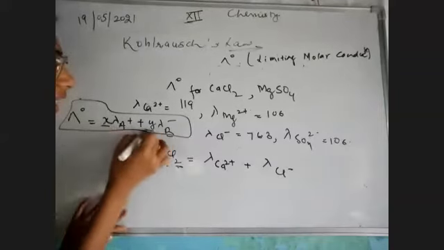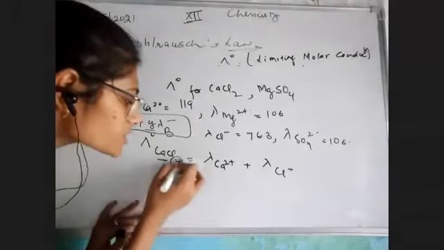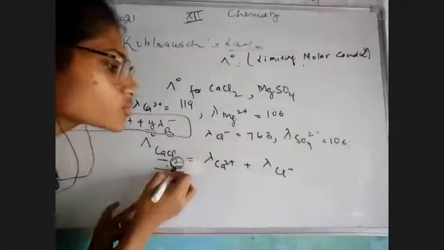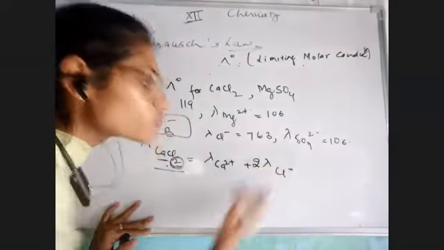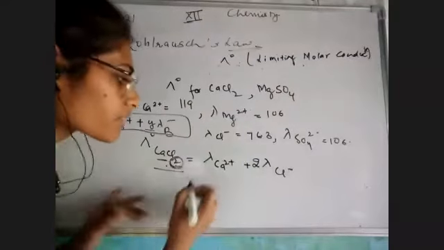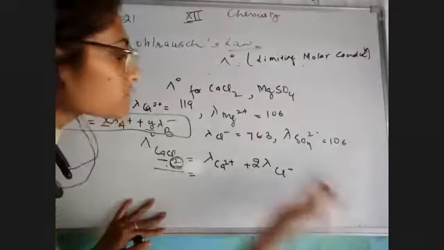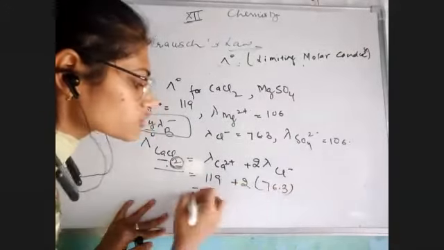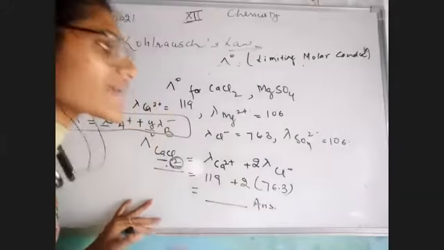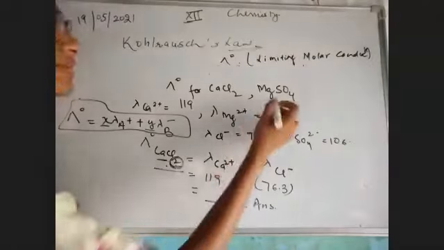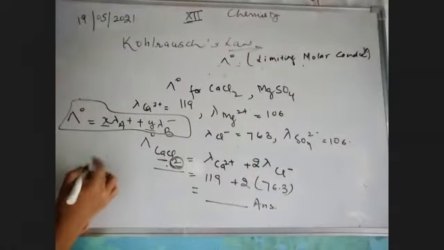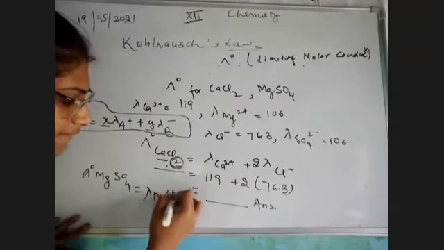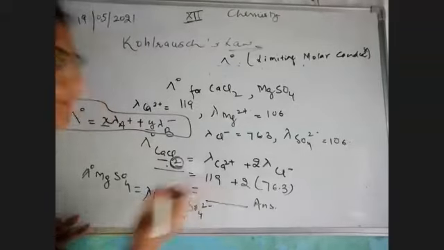ये जो x और y है, ये हमें denote कर रहे हैं how many units are connected in our formula. If I'm talking about chlorine, there are 2 particular units, so it would be 2 lambda chloride. Am I clear, bache, now? Now lambda calcium 2 positive is given as 119 plus 2 into 76.3. We would solve it and we would get the answer. This is as simple. Same as it is if I have to calculate magnesium sulfate. So lambda naught magnesium sulfate would be equal to lambda magnesium 2 positive plus lambda sulfate 2 negative.